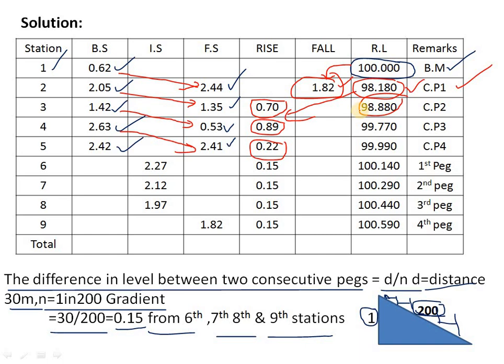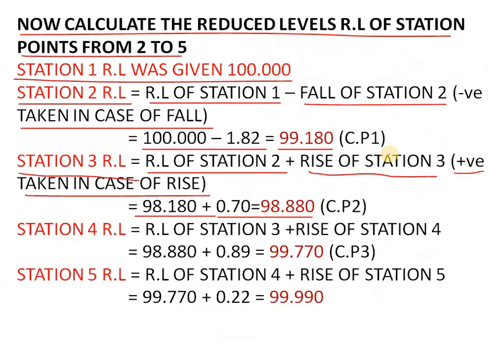Okay, and next, like this we have to do 98.880 plus 0.89, then we will get the answer as 99.770. So we can check here also. Station 4 RL is equal to RL of station 3 plus rise of station 4, that is 98.880 plus this rise 0.8. We will get 99.770.